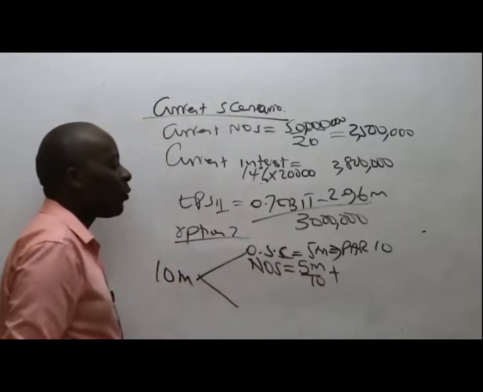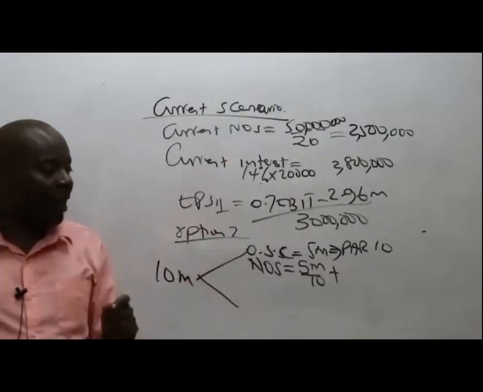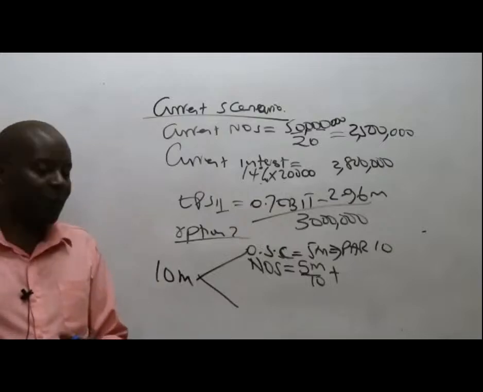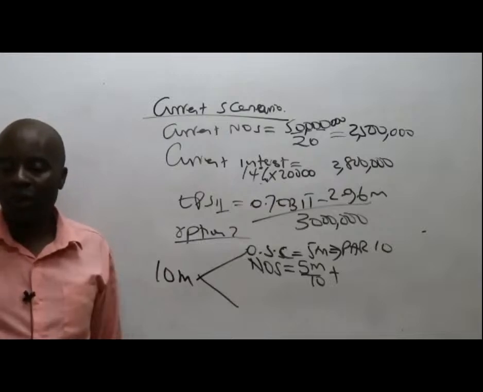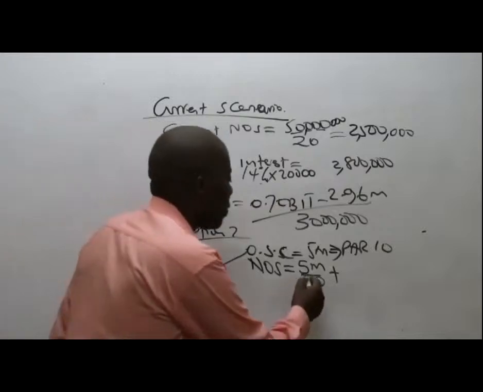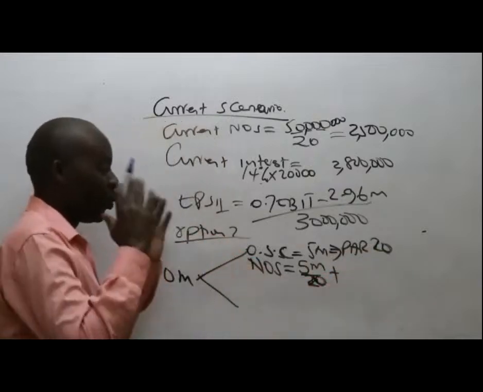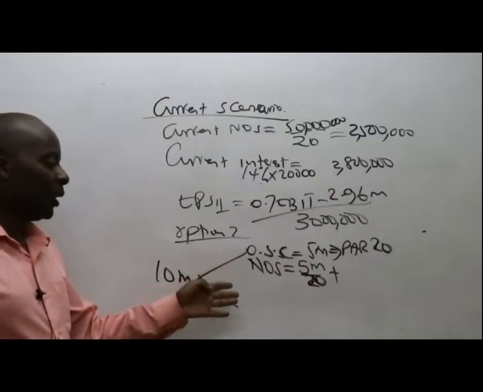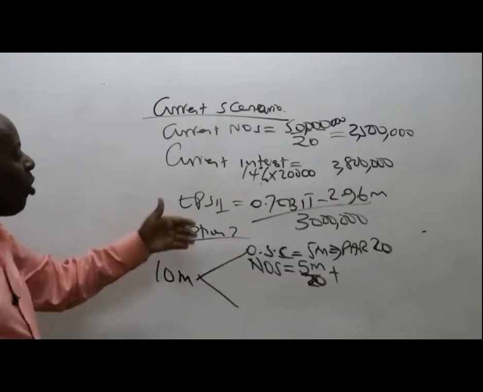Please don't forget our old shares. Our old shares were how many, somebody? Oh, it's 10. Sorry, it's 20, I mean. Par value is 20, sorry. Par value is 20. I don't know why this 10 par value is always coming to my mind. So it's 5 million divided by 20, plus the old shares.